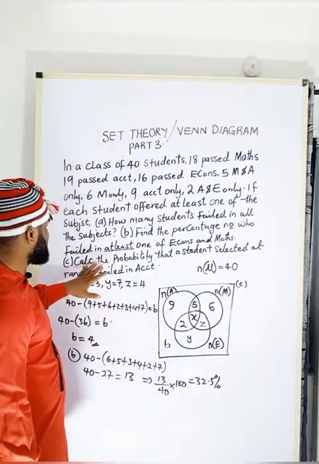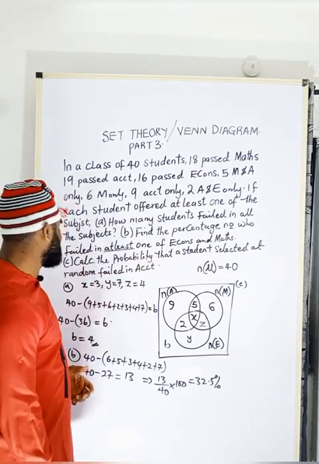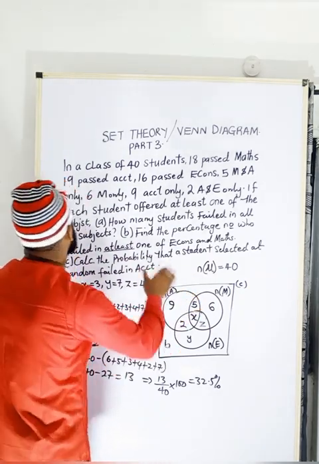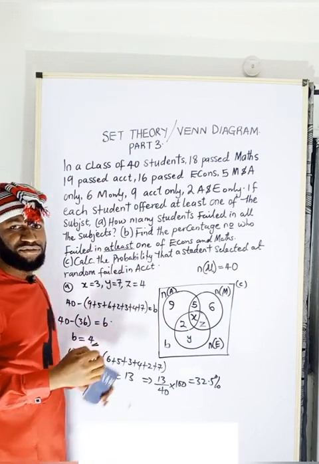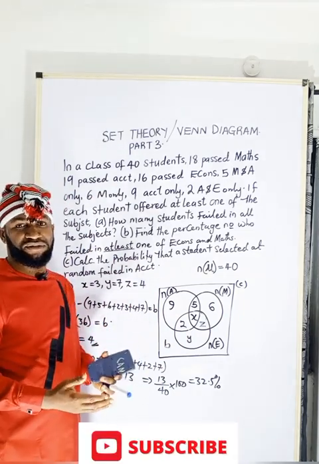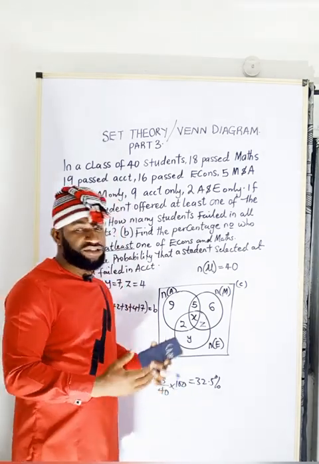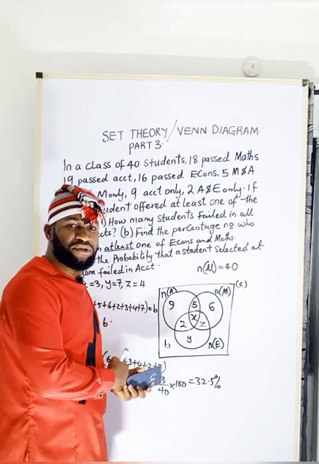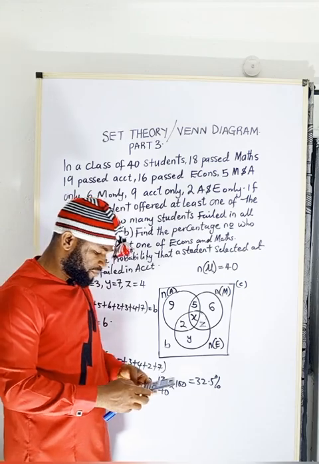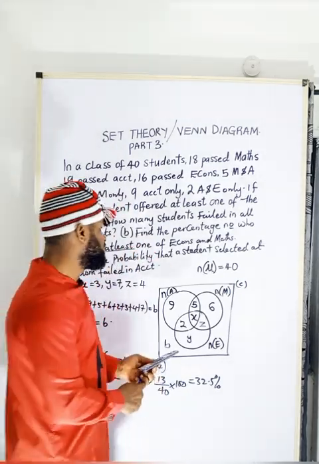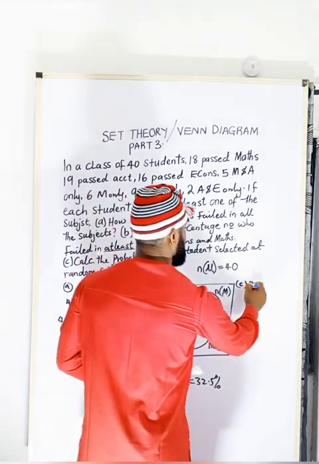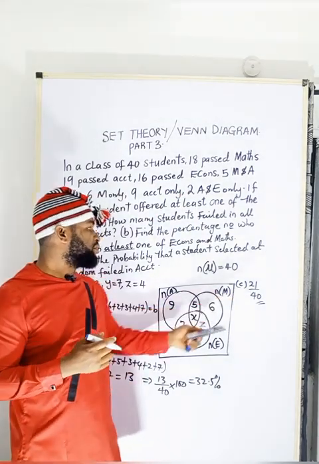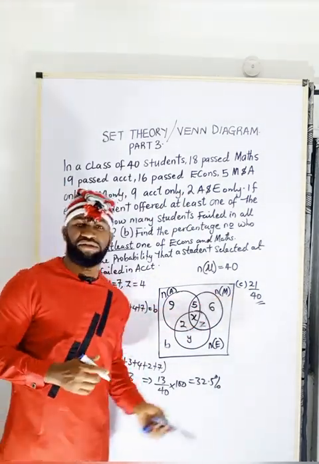Okay, you say calculate the probability that a student selected at random failed in accounting. The people in this class, the people that passed accounting, they are 19. So out of the 40 people, 19 passed. So which people failed? It will be 40 minus 19. They will be the people that failed. So if you remove the people that passed, the rest will be failing. Therefore, it's going to be 40 minus 19, which is going to be 21. Therefore, the probability is 21 over 40. And that is the answer. So the probability of people that failed in accounting is 21 over 40.